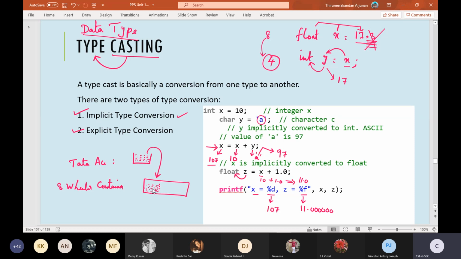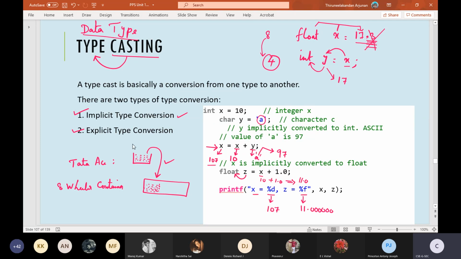Okay, because its volume is lesser, the container can accommodate the volume of the products of Tata Ace. So such conversions happen whenever we have smaller data types and we are trying to convert them into a higher volume of data, for example, x is 10, y is a smaller data type, we are adding it with the higher data type.